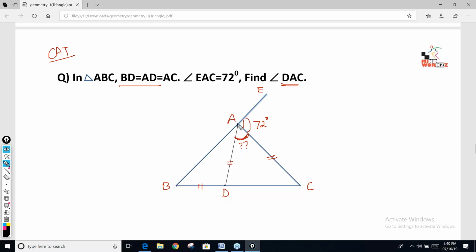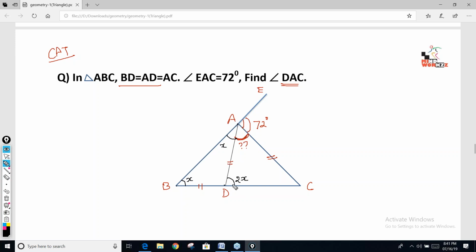Look at here. In triangle ABD, these two sides are equal. If these two sides are equal, the angle in front of these two sides will also be equal. So if this angle is x, can I say this angle is also x? This angle is x, so this angle is also x. Till here it is clear? Now, if this angle is x and this angle is x, what about this angle? This is 2x, exterior angle. Correct?